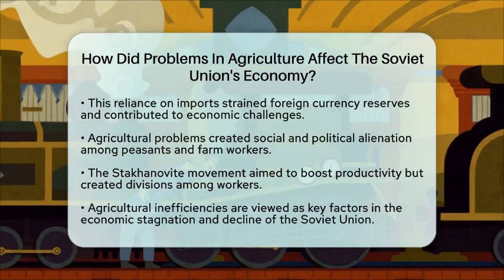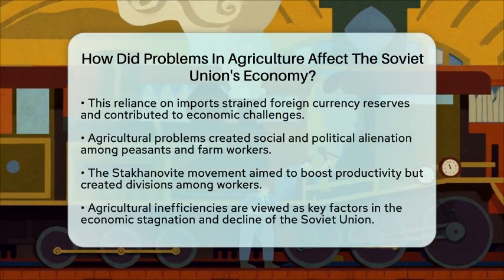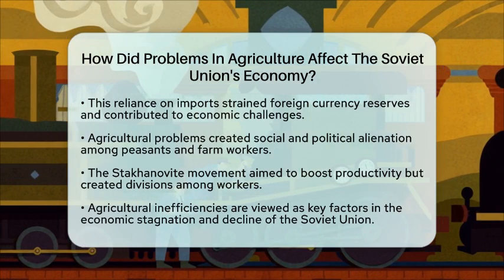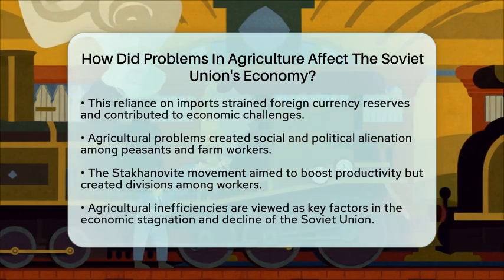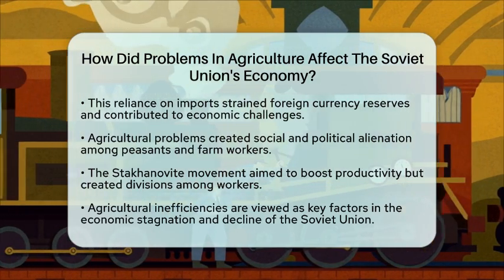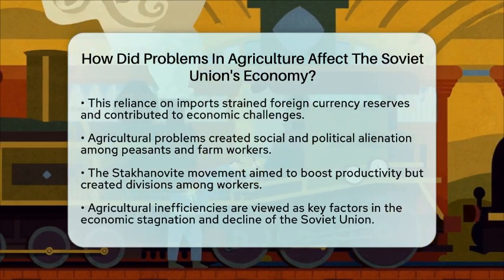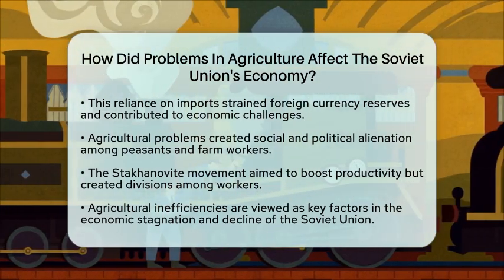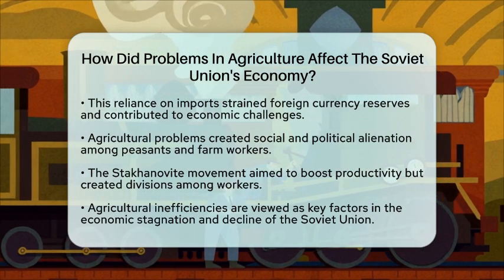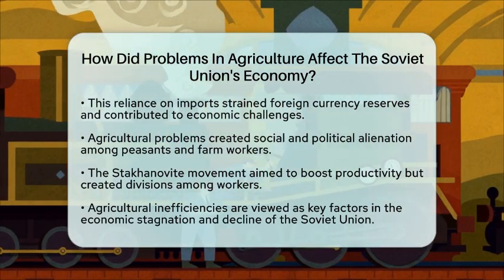From a communist viewpoint, these issues could be seen as failures in policy implementation rather than flaws in the system itself. However, the ongoing difficulties in Soviet agriculture, like low productivity and inefficiency, are recognized as key factors in the broader economic stagnation and eventual decline of the Soviet Union. The inability to address these agricultural problems weakened the country's economic foundation and undermined confidence in the system.